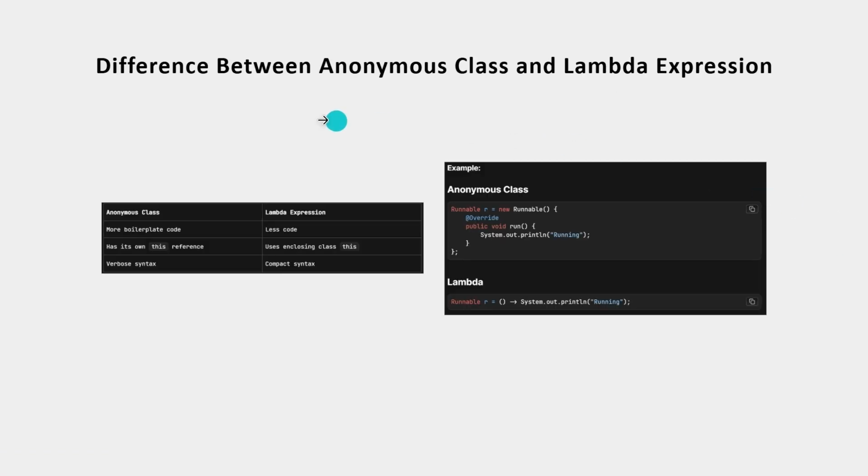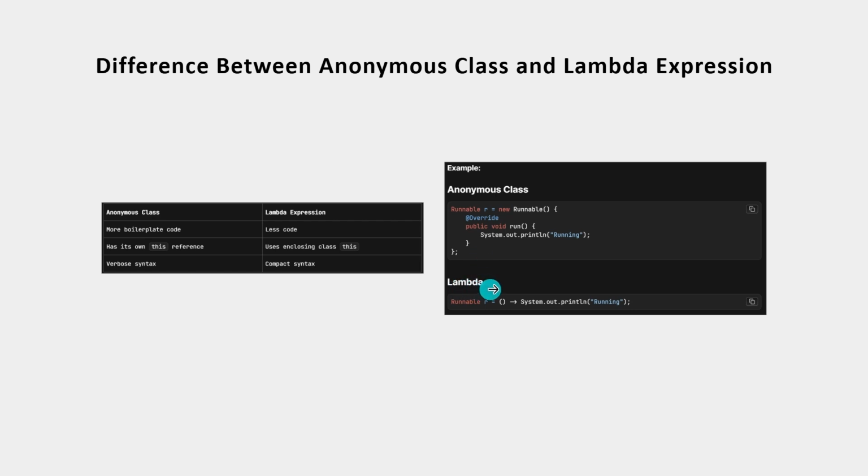So next question, what is the difference between an anonymous class and a Lambda expression? It's too simple. The first one is an example of an anonymous class. Here Runnable is a functional interface, we know. But here I am implementing this Runnable interface using an anonymous class implementation. I have not declared any class to implement this interface. This is a style of anonymous implementation.